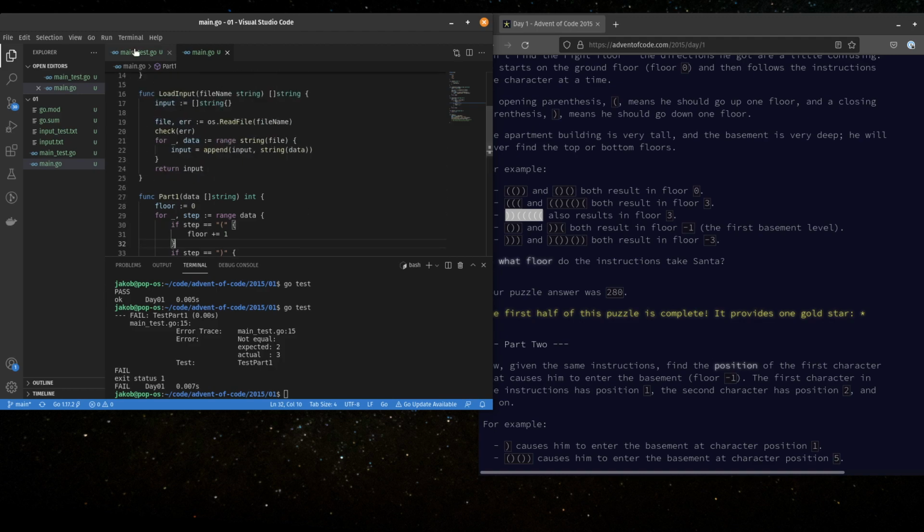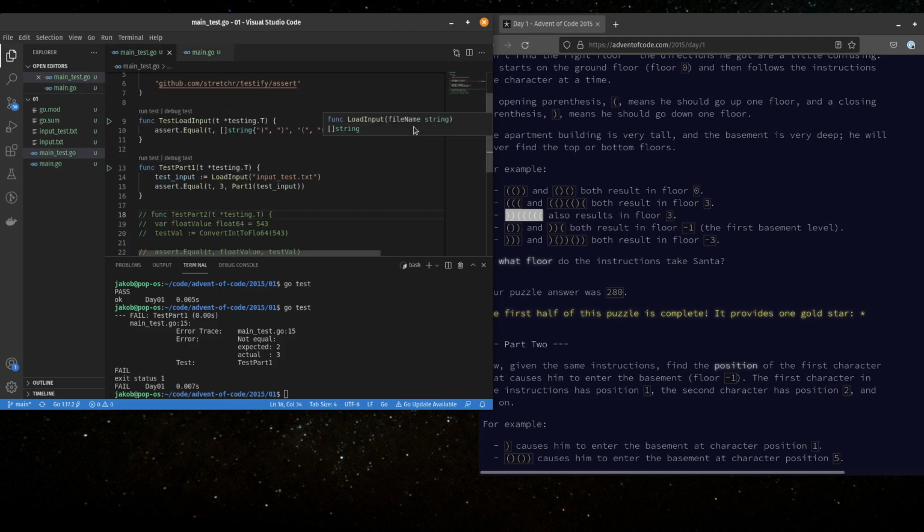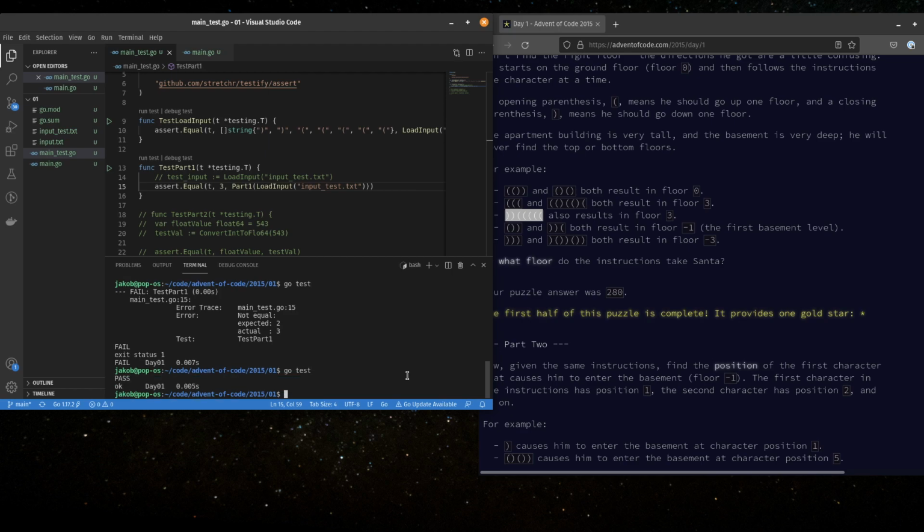All right, because we know that we can read, and we know that if we run one of these, we could also put that in here and not have to deal with this at all. Let's see if that works. I think I've got some parentheses that need to be dealt with. All right, test that again. All right, that works.